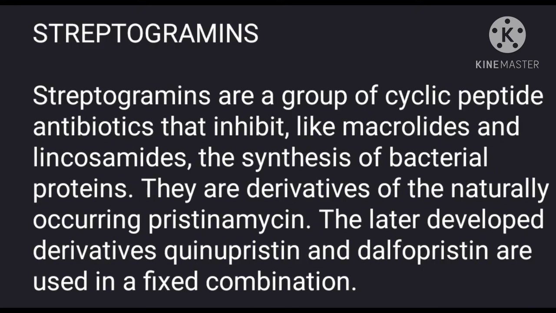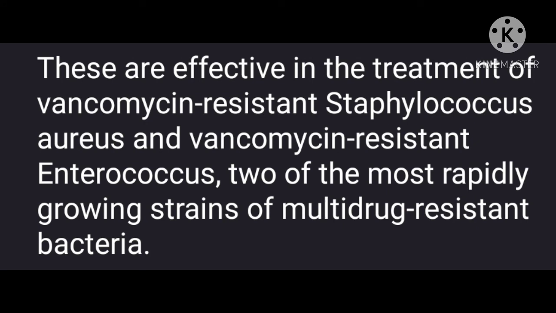The next drug is streptogramins. Streptogramins are a group of cyclic peptide antibiotics that inhibit the synthesis of bacterial proteins like macrolide and lincosamide antibiotics. They are derivatives of naturally occurring pristinamycin. The later developed derivatives quinupristin and dalfopristin are used in a fixed combination. These are effective in the treatment of vancomycin resistant Staphylococcus aureus and vancomycin resistant Enterococcus, two of the most rapidly growing strains of multidrug resistant bacteria.